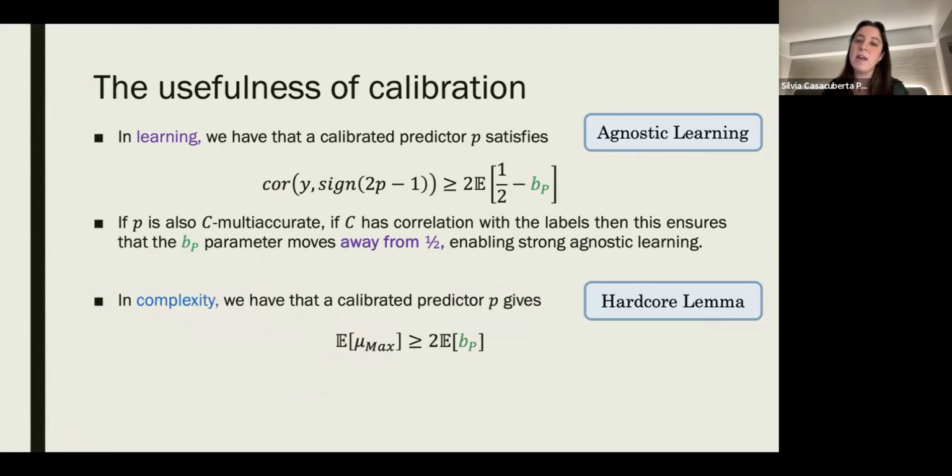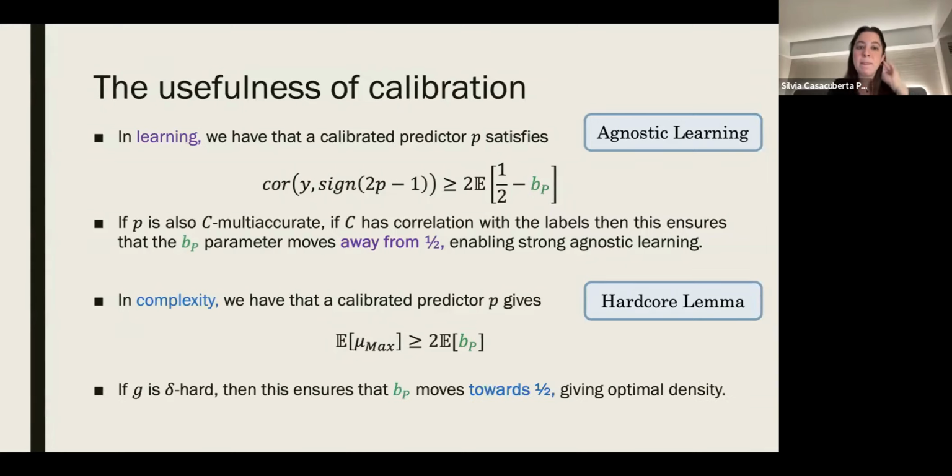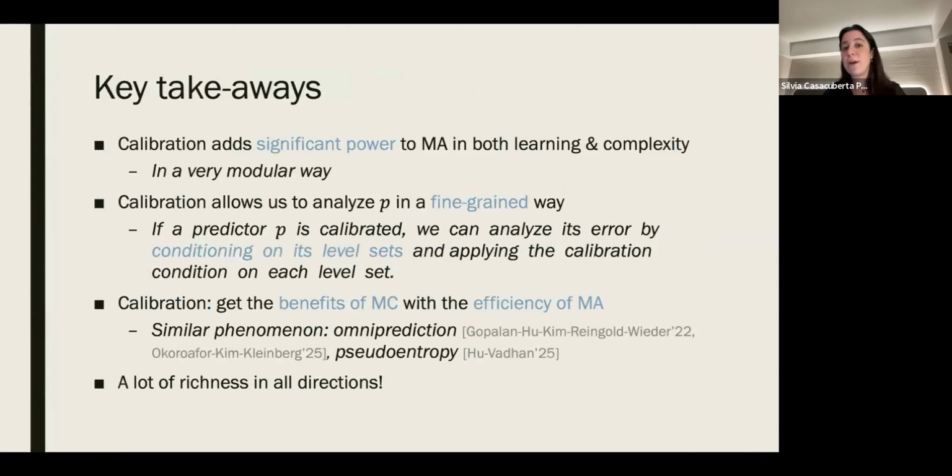In the case of complexity, thanks to calibration, we were able to lower bound the density of our measure, the hardcore measure mu max, by this balance parameter BP. And then if G is delta weakly hard, which is the assumption of the hardcore lemma, this ensured that the balance parameter BP moved towards 1/2, giving us the optimal 2 delta density of the hardcore lemma. So the key takeaway is that calibration adds significant power to multi-accuracy in both the learning and complexity realms. And in both cases, it does it in a very modular way.